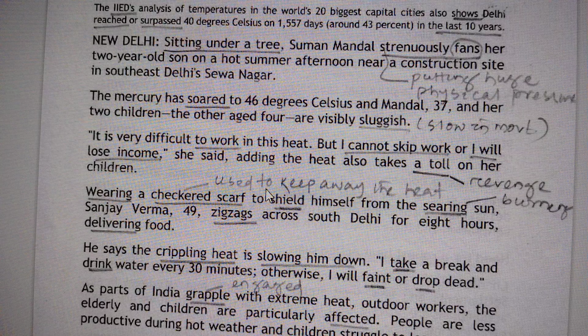So see how a noun can also be used as a verb. This is the beauty of the grammar. Here a noun can be used as a verb. Sometimes a verb is used as a noun. So these are the things we need to understand while analyzing.